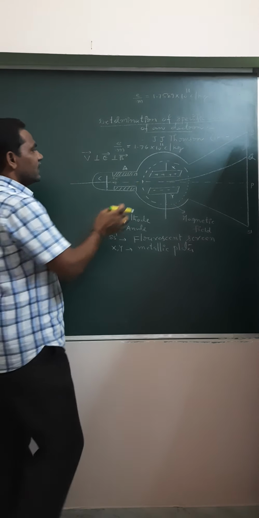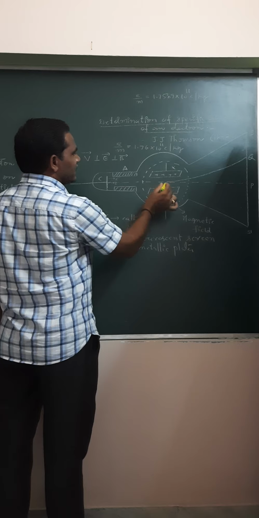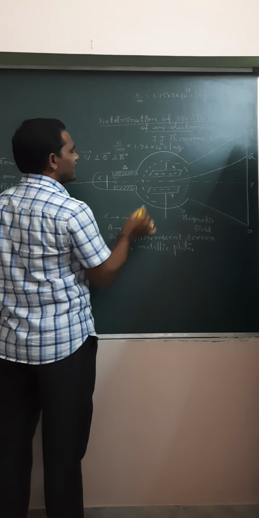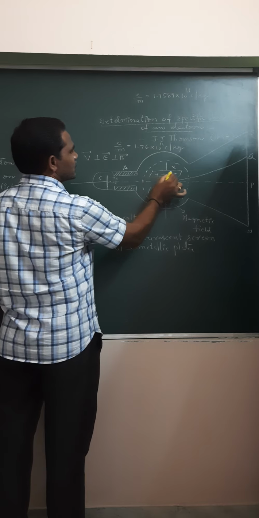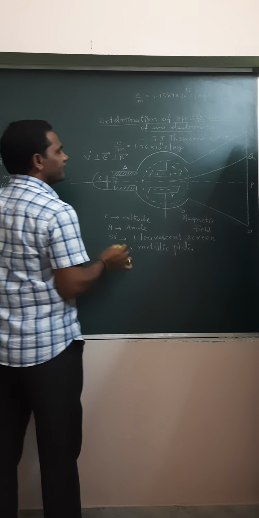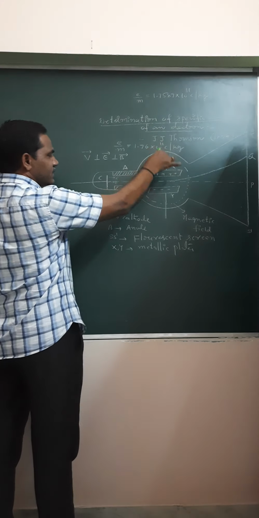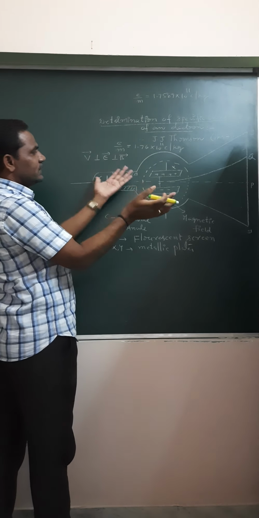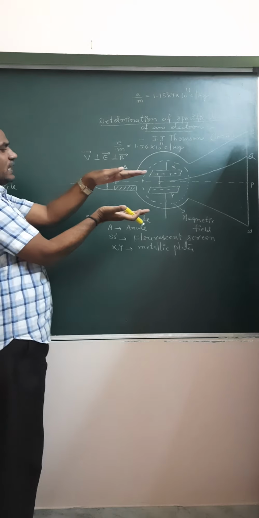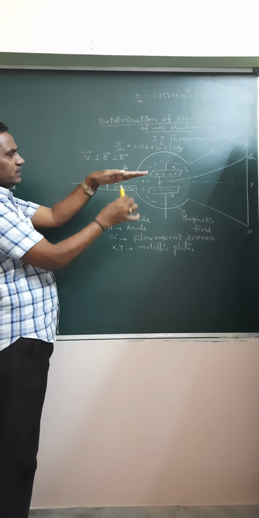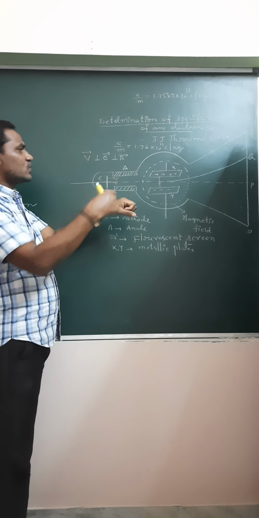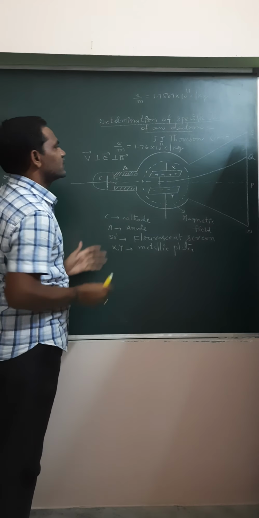To arrange the electric field, we are using two metallic plates, X and Y. One is a positive charge plate, the other is a negative charge plate. So the electric field direction is vertically downwards. The electric field is applied in this direction, and the magnetic field is applied in this direction by using a solenoid coil, which is not shown in this figure.